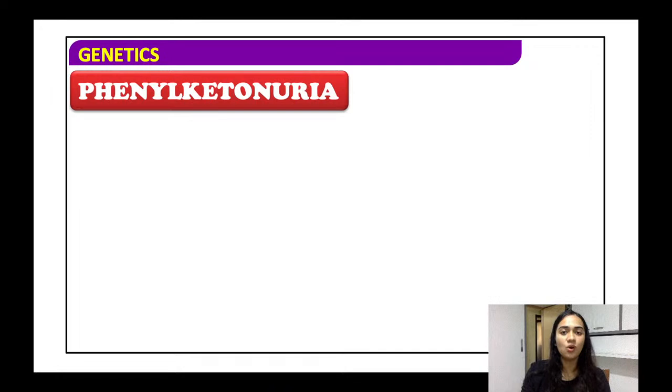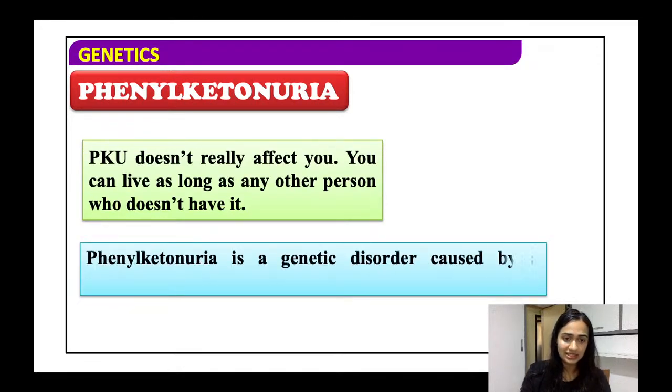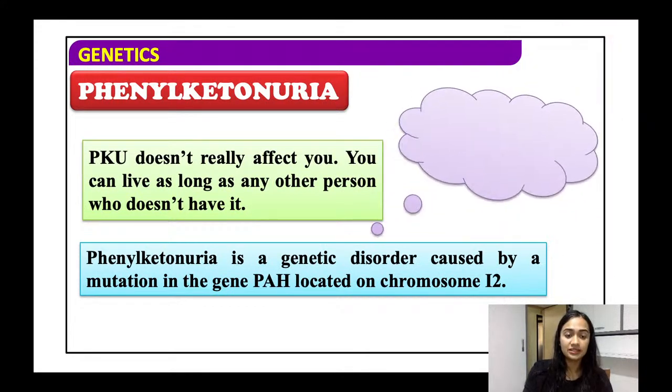It is basically an autosomal recessive trait, all right, and basically it doesn't affect you, but there is a deposition of phenylalanine and it leads to multiple symptoms. It leads to fatigue, protein accumulation in the body, and you have multiple diet restrictions. And phenylketonuria is basically a genetic disorder that is caused by chromosome 12.